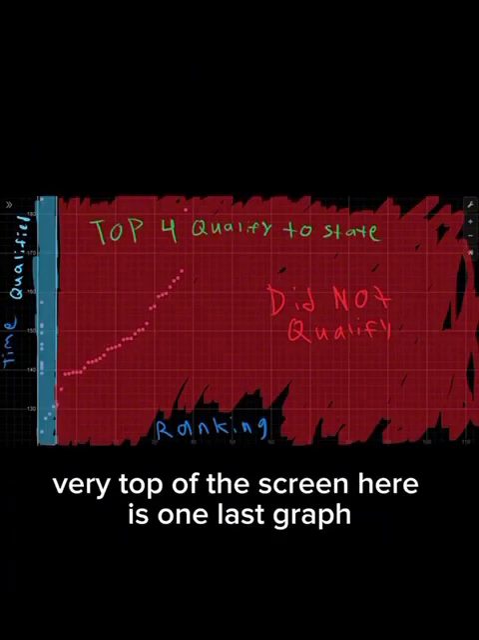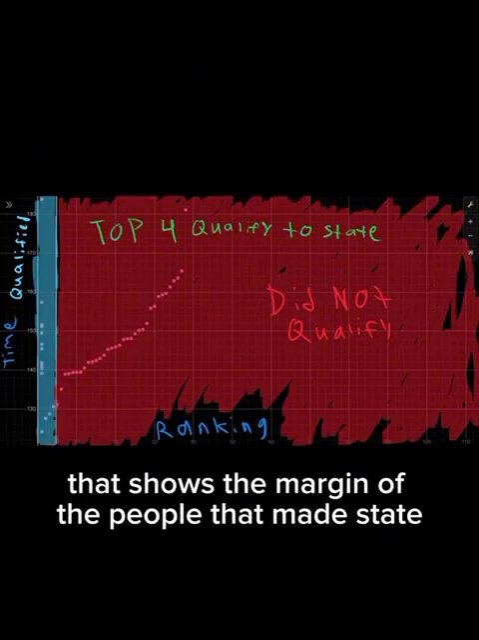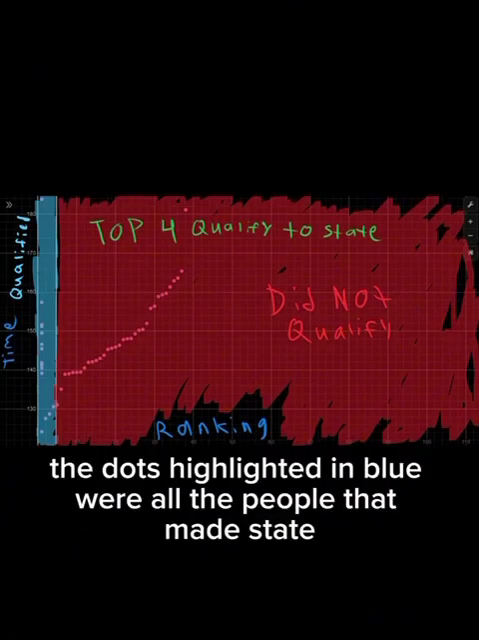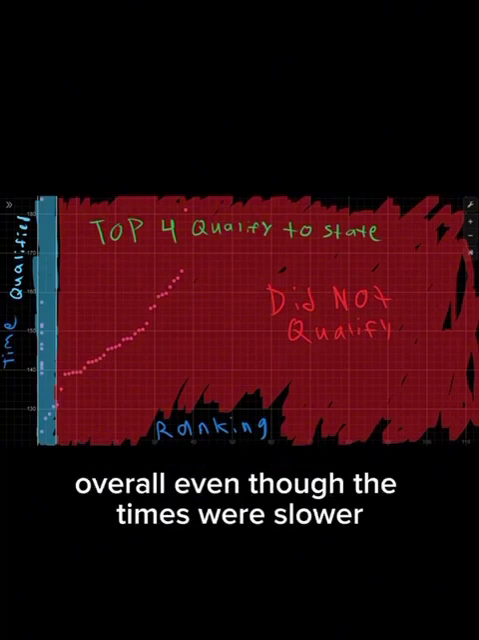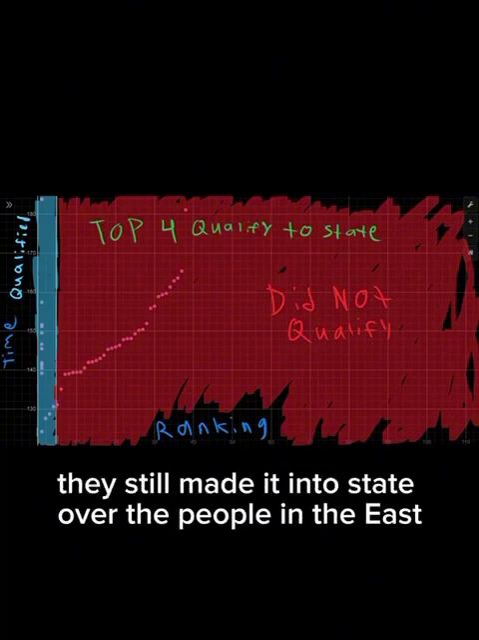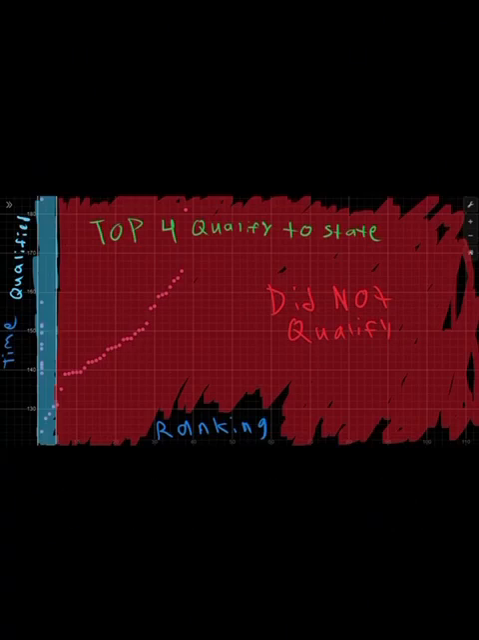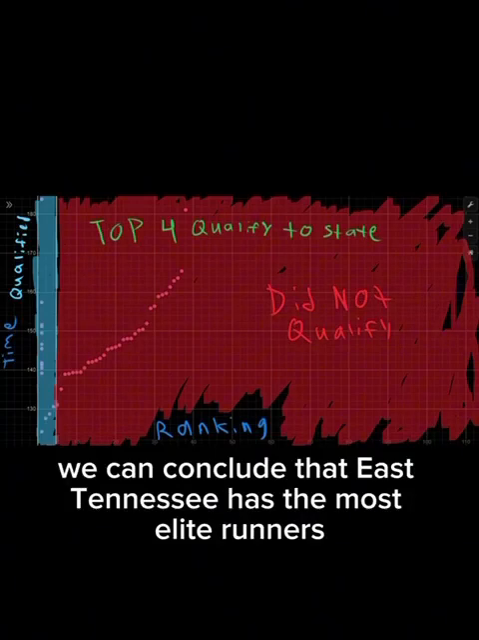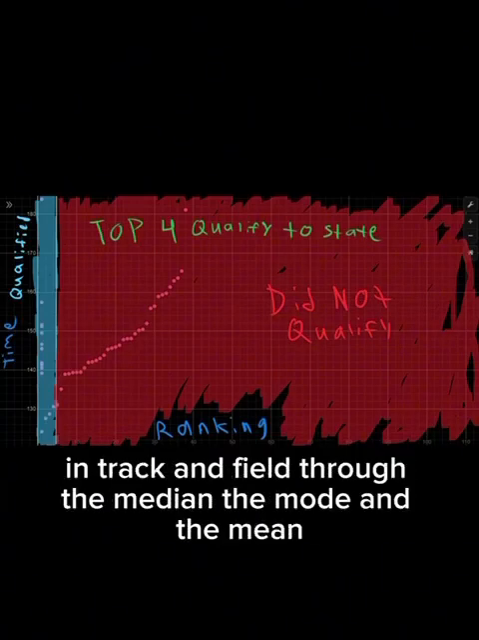Here is one last graph that shows the margin of the people that made state and didn't make state. The dots highlighted in blue were all the people that made state overall. Even though their times were slower, they still made it into state over the people in the East Tennessee sectional race. After looking at all this data, we can conclude that East Tennessee has the most elite runners in track and field through the